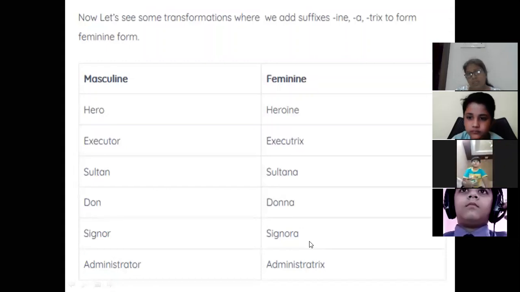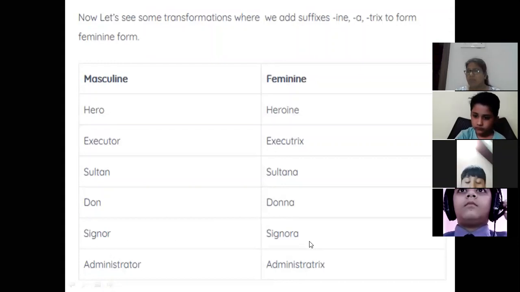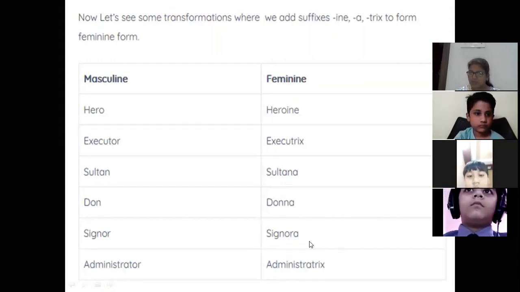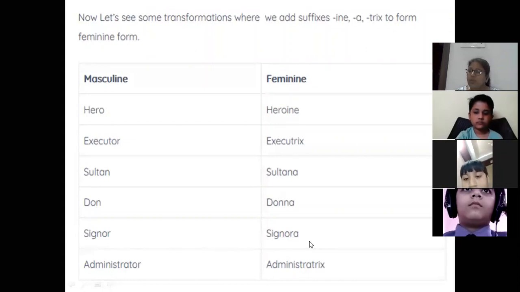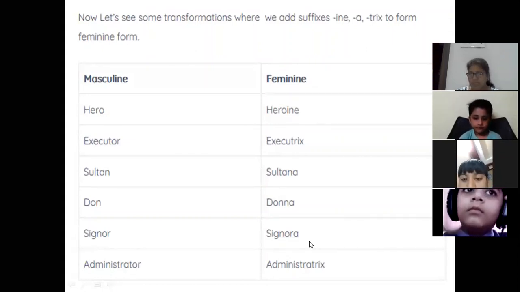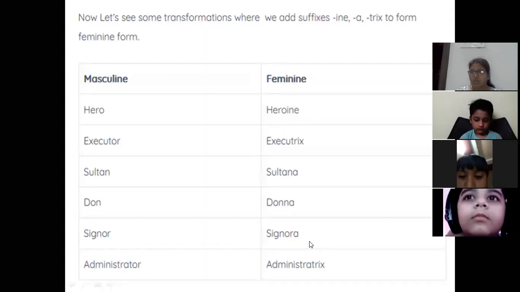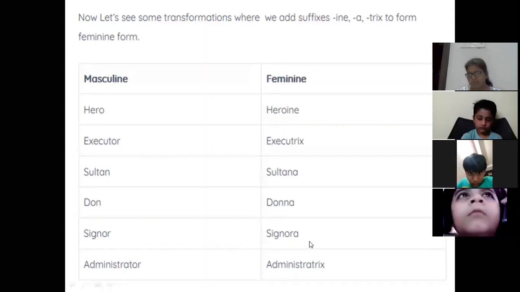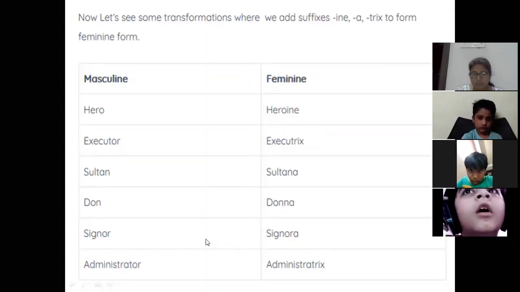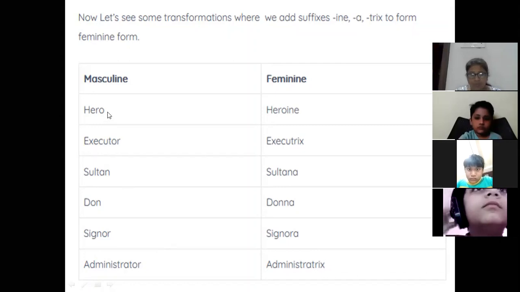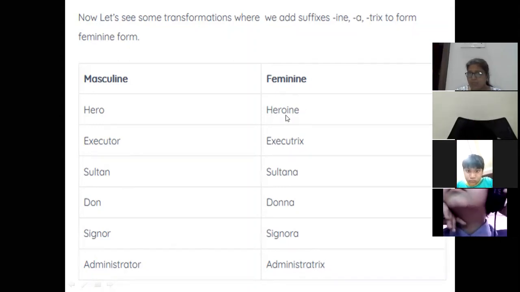Now the third one is saying that when we add a suffix, it becomes feminine. Now what is a suffix? A suffix is a group of letters which are placed at the end of a word to make a new word with a new meaning. Suppose here I have written hero and I have added I-N-E. So these three letters are added to hero and it is becoming feminine.